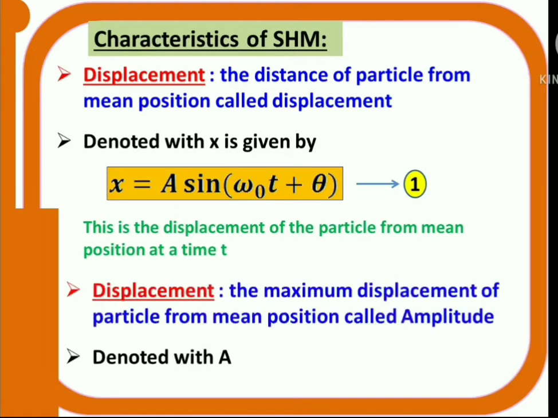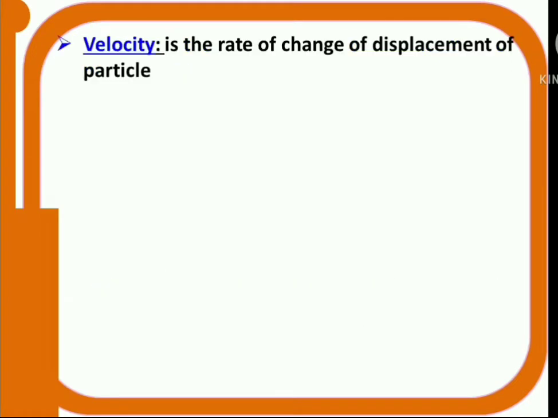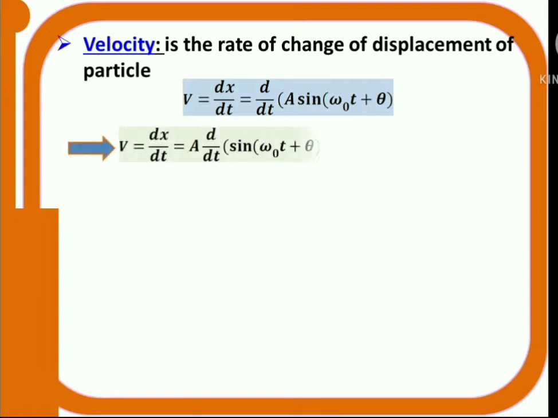Number 2, velocity of the particle. The velocity of the particle which is executing simple harmonic motion is given by v is equal to dx by dt, the rate of change of displacement. What is x from the above equation? a sine omega naught t plus theta. If I substitute that one, v is equal to d by dt of a sine omega naught t plus theta.